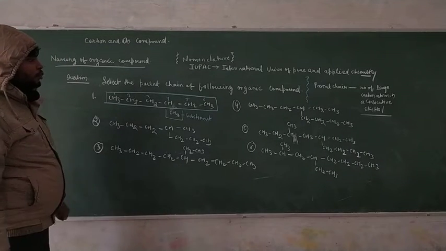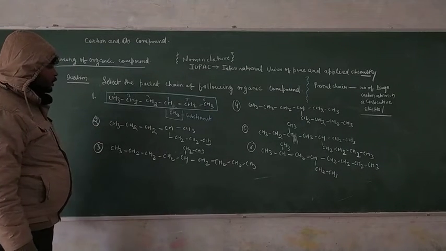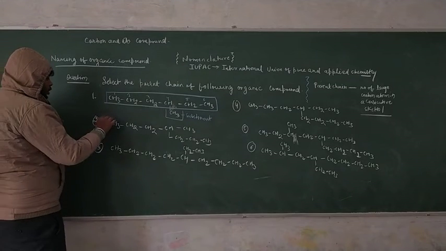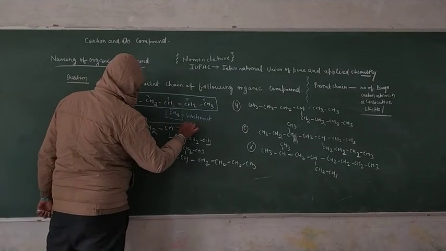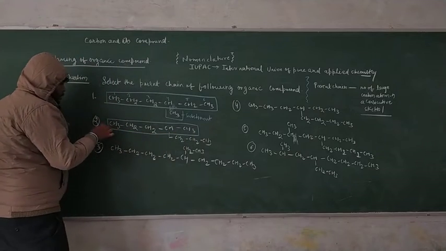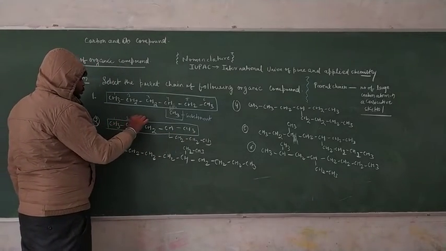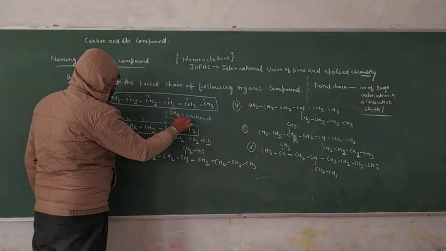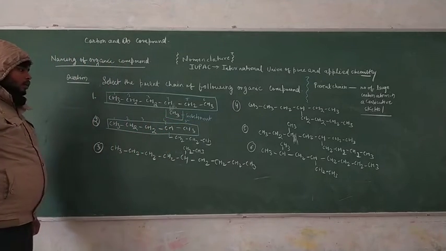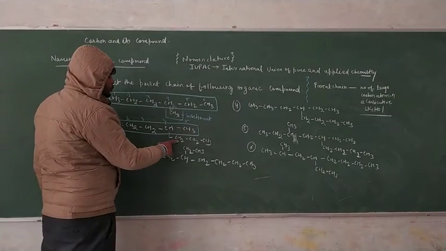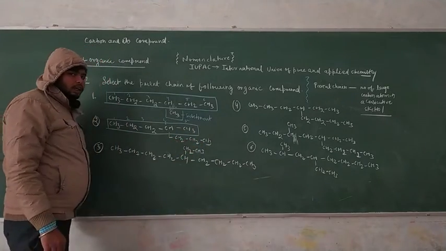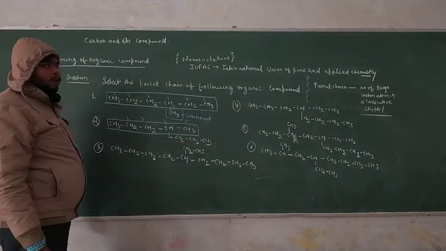Now we have to discuss the second question. If you prepare the parent chain like this, you count the carbon: 1, 2, 3, 4, 5 carbon, and you think this is your substituent containing 3 carbon, propyl. Then this is the wrong way.